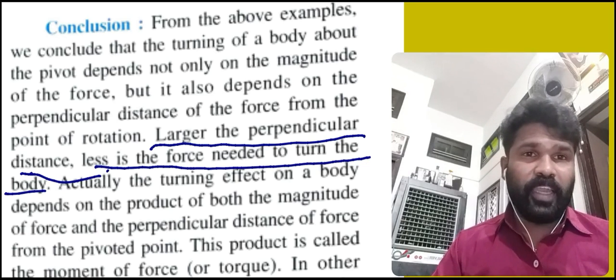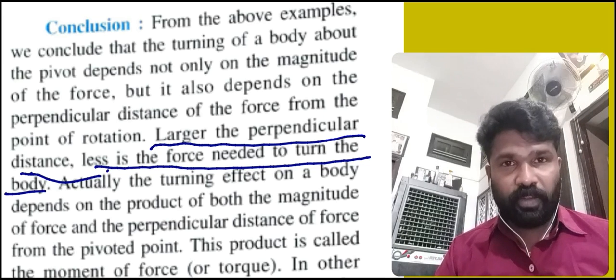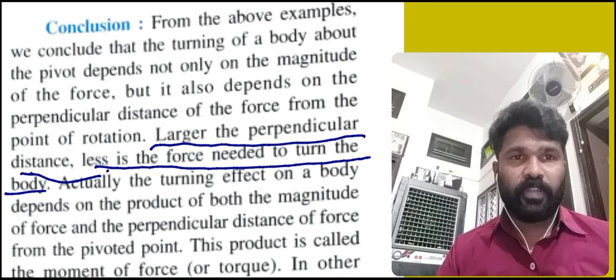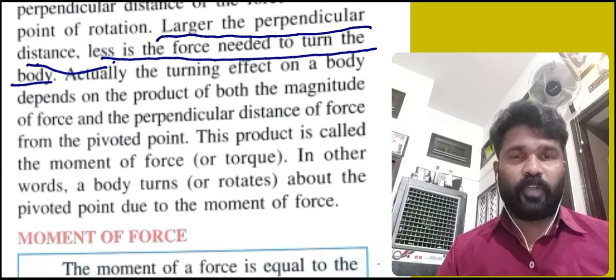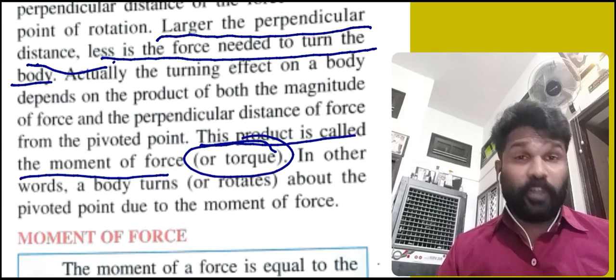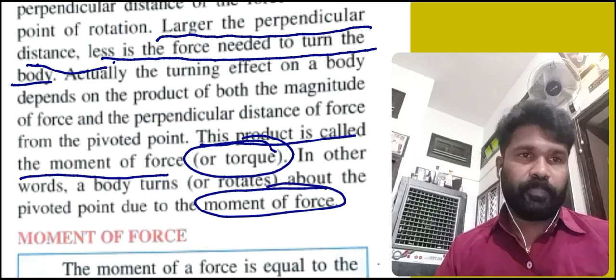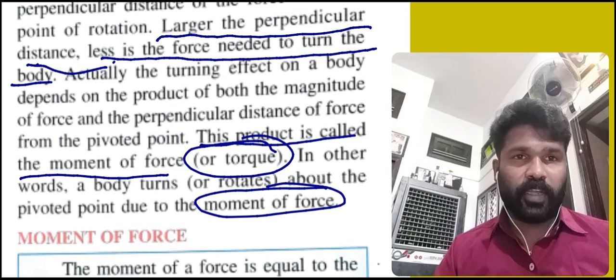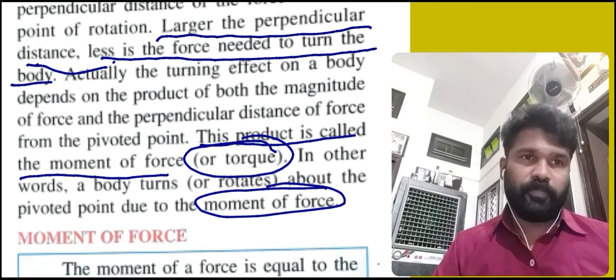Actually, the turning effect on a body depends on the product of both the magnitude of force and the perpendicular distance of force from the pivoted point. This product is called a moment of force or torque. In other words, a body turns or rotates about the pivoted point due to moment of force.